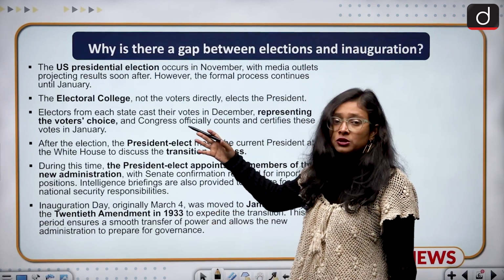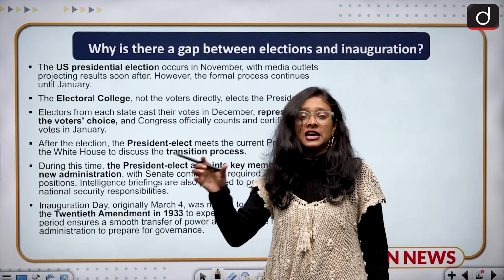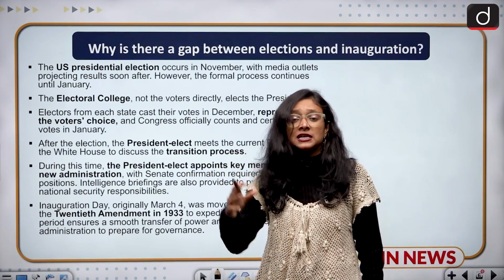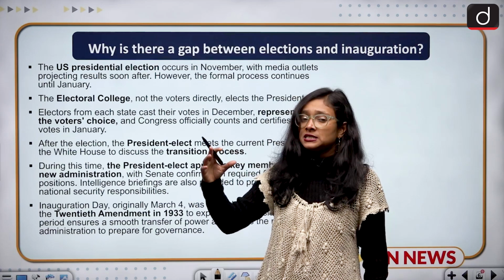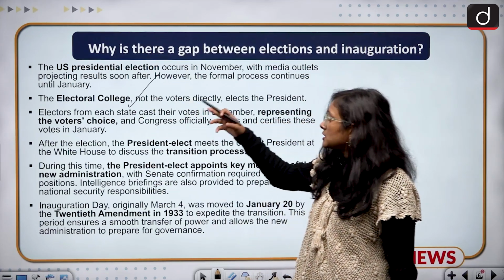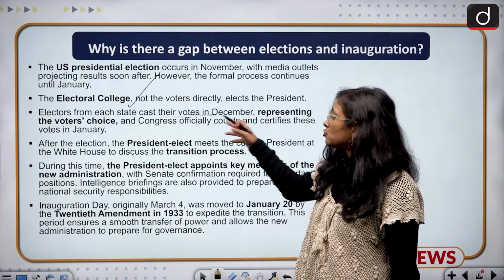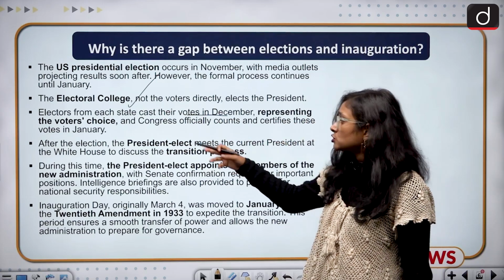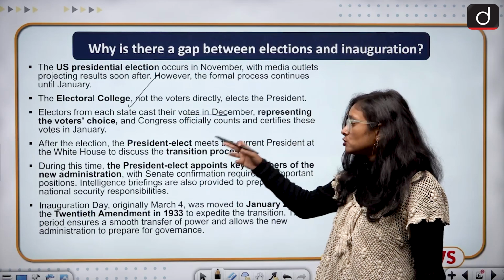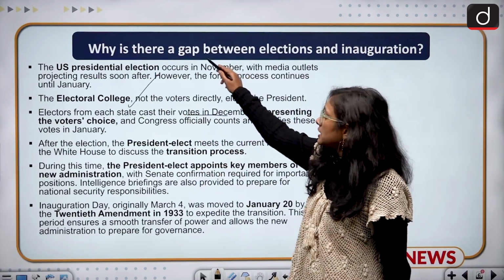And in the US, we can see that on the day the result is announced, that is the mindset and mandate of the voters. But the president is elected by the electoral college. So what is the electoral college? Electors from each state cast their votes in December representing the voters' choice, and Congress officially counts and certifies these votes in January. So that's why it takes time, and that's why there is a gap.